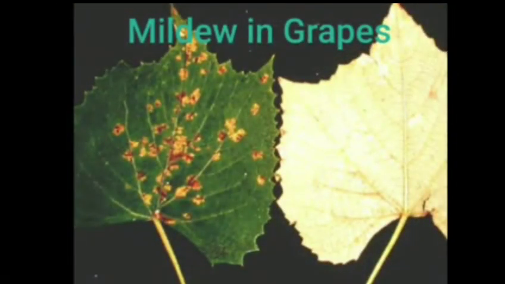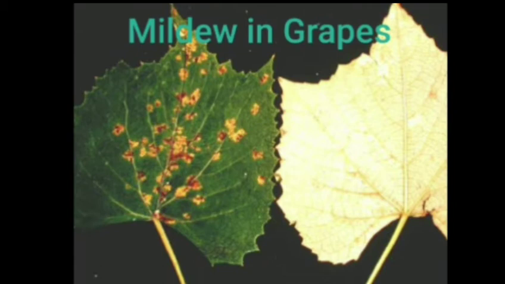Next fungal disease is mildew in grapes. Mildew in grapes is caused by a fungus which is known as Plasmopara viticola. In this disease, yellow lesions on the leaves locate between the veins. You can see in the diagram, in between the veins there are yellow patches.